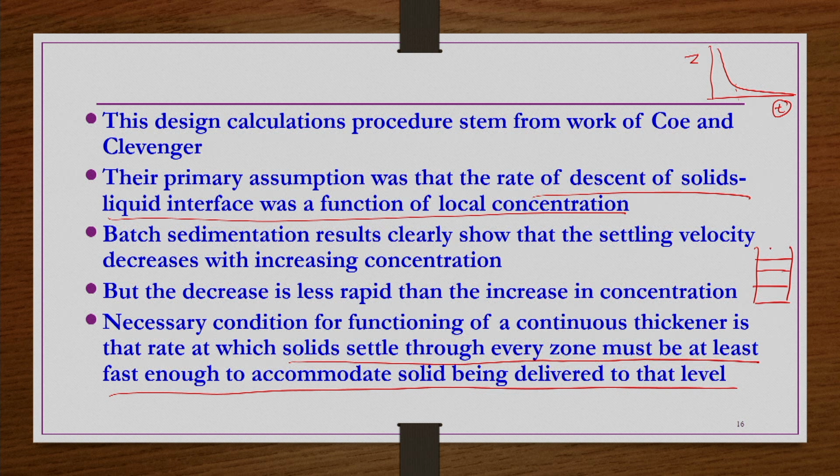Now, from this B zone particles are settling through, they are passing through, right. That must be fast enough. How fast? The rate at which the particles are entering that zone from A zone to the B zone, so that rapidly the particles should also